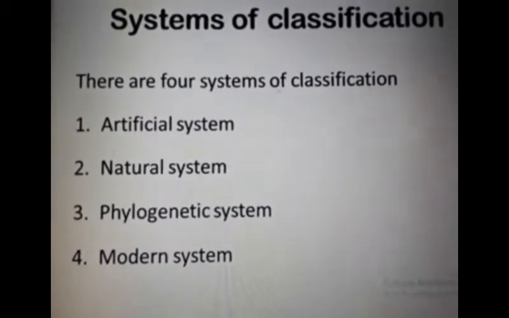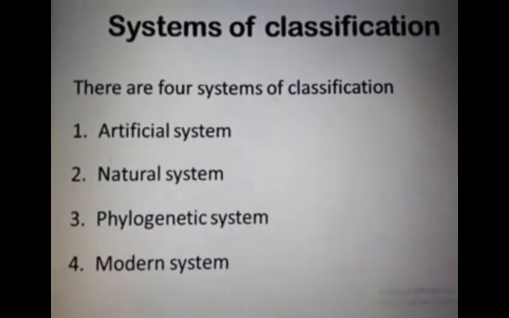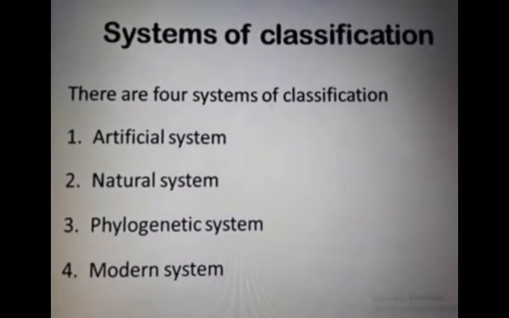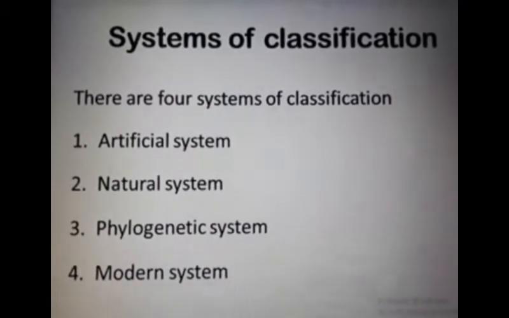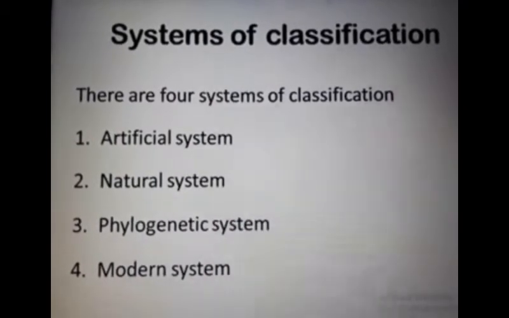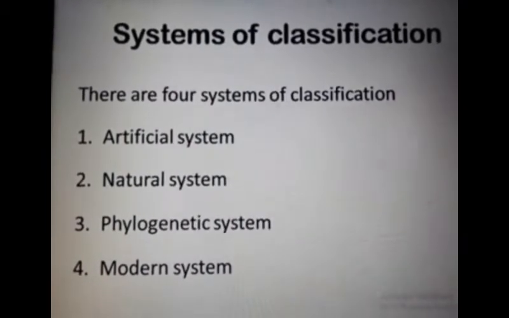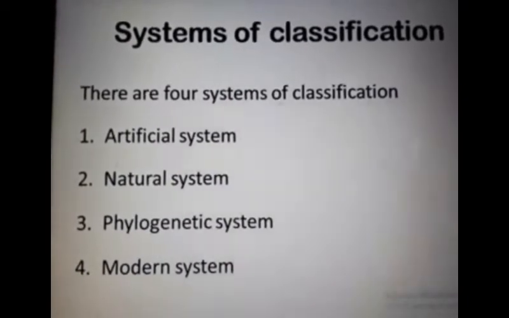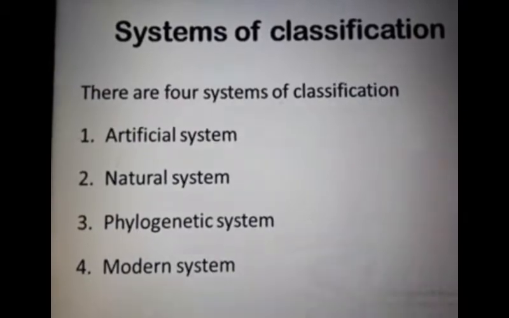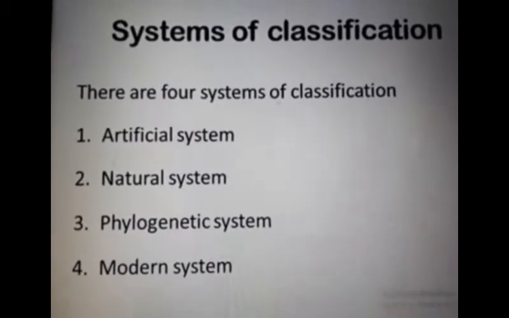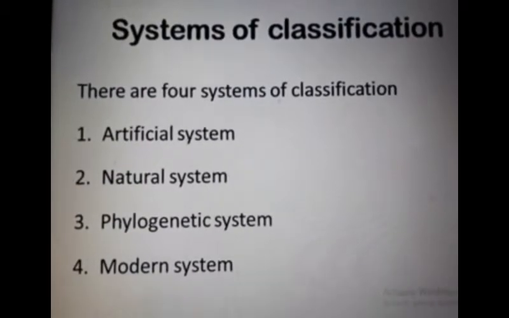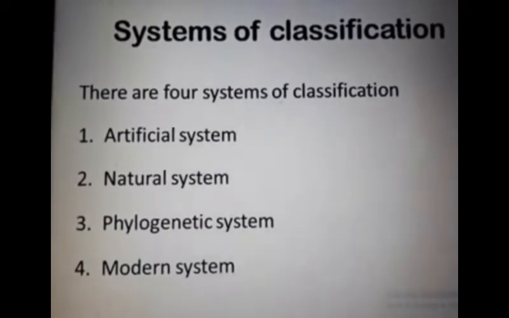And third one is the phylogenetic system. This is defined as the classification system which groups plants on the basis of a set of morphological characteristics and phylogenetic relations as well. This is called the phylogenetic system of classification. The classification system of Engler and Prantl and the classification system of Bessey are examples of the phylogenetic system.